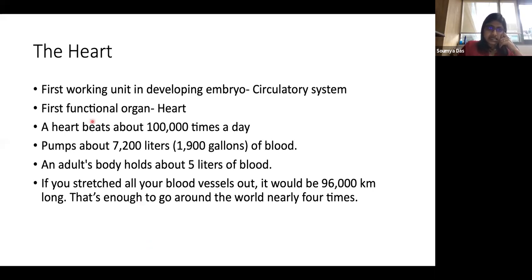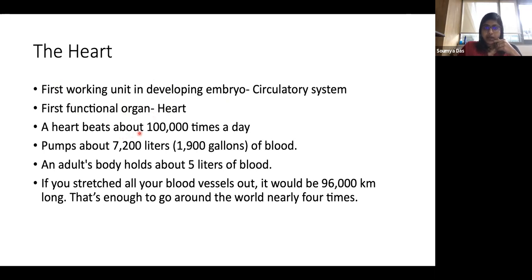So the circulatory system is the first ever working unit in a developing embryo. And one can imagine why, right? Because it has to develop first in order to circulate the blood through the whole embryo. And the heart is the first functional organ, of course, because of the same reason: pumping of the heart is necessary for the embryo to get all the nutrient and oxygen supply. So it's the first functional organ.